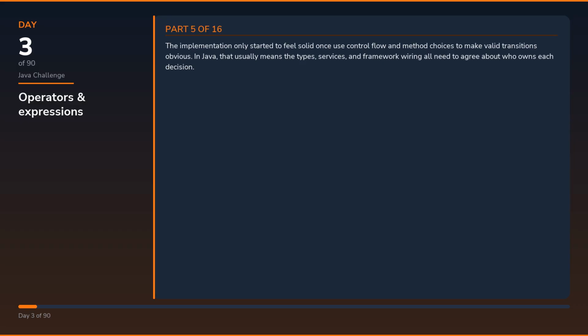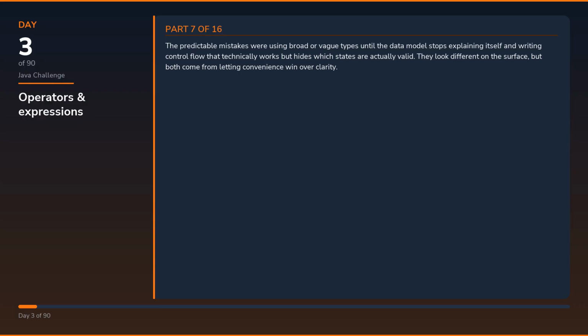In Java, that usually means the types, services, and framework wiring all need to agree about who owns each decision. I kept returning to one more rule: prefer small explicit data shapes over clever abstractions that hide the real meaning. That is the part that shortens debugging because the code tells you where to look instead of forcing you to reconstruct the intent from scratch.